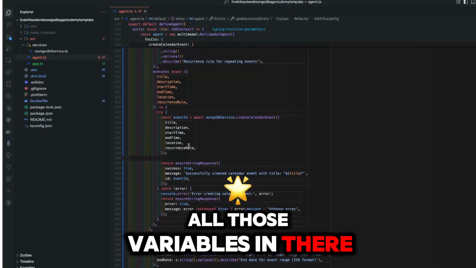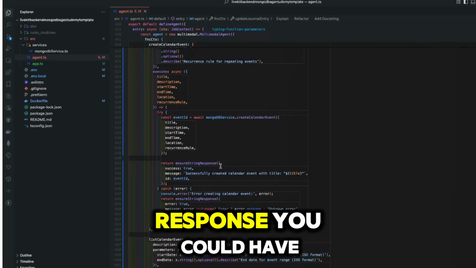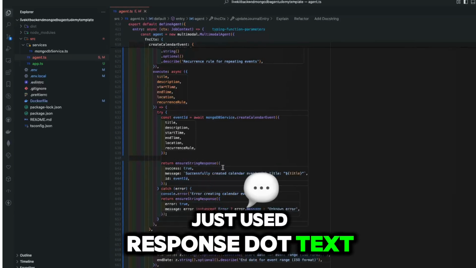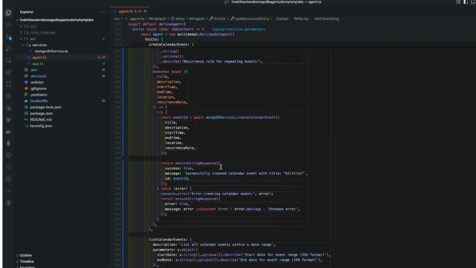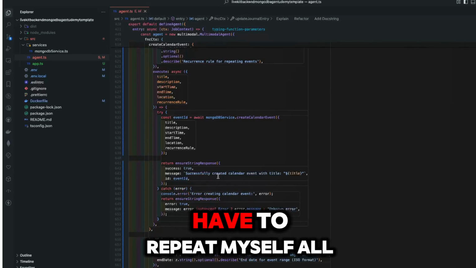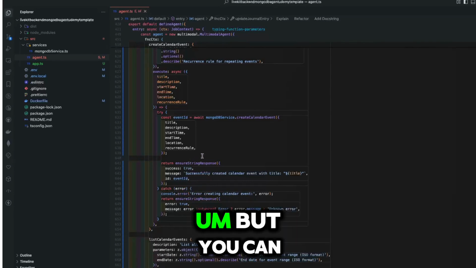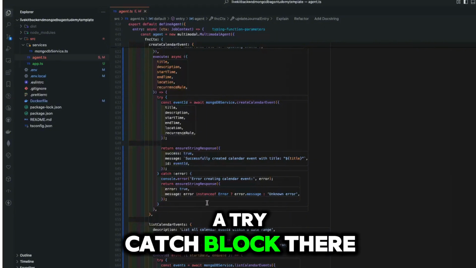those variables in there. Now, I did create a separate function called ensure string response. You could have just used response.text, but essentially I want to make sure that we're always utilizing text at the end, and that's why I'm using that, so that I don't have to repeat myself all the time. But you can just use response.text. It's up to you. Now, I do have a try catch block there.